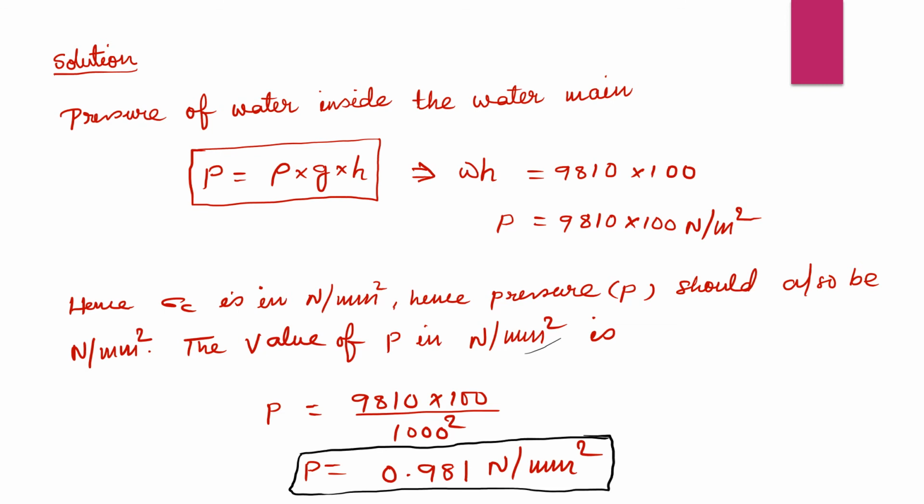Means what we have to find, we will directly solve those things. So now what we have to do, we have to find the thickness. That means T, the value of T we have to find. Understand? So already we know the formula.